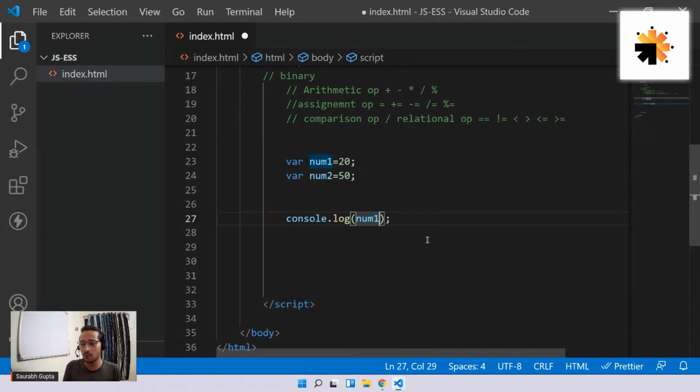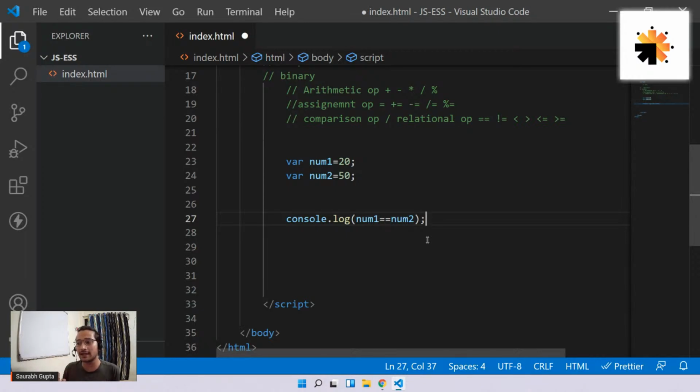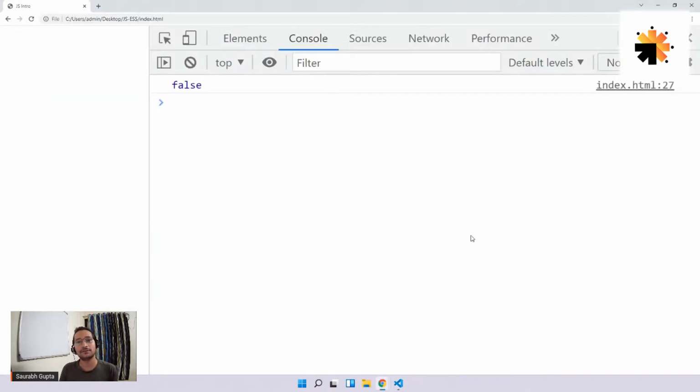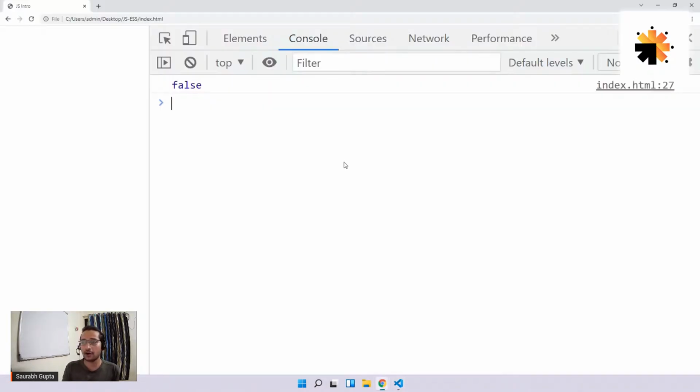So let's do it. Num1 equals to num2. That means simply check if num1 is equal to num2. Now you tell me, what are we going to get? True or false? If you look at this, check if 20 is equal to 50. Even if I write double equal to here, I'm going to call it equal to only, just for normal equal. So check if 20 is equal to 50. Is it equal? No. Simple. So we should get false. Very easy, very clear. But if in this case both were the same, we would have got true. Very simple. Is that clear?